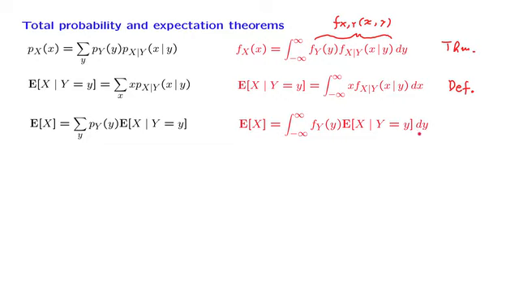The derivation of this fact is maybe a little instructive because it uses various facts that we have in our hands. So let's see how to derive it. We start from this expression in the right hand side and we will show that it is equal to the expected value of x. The expression on the right hand side is equal to the following. It's the integral of the density of y. And then inside here we have the conditional expectation, which is defined this way. So we just plug in the definition.